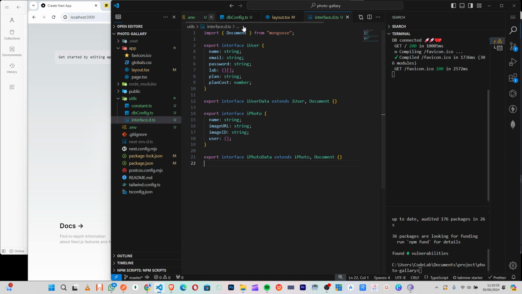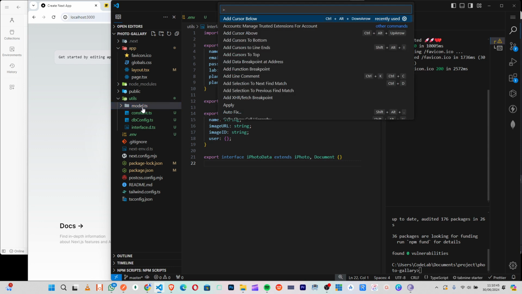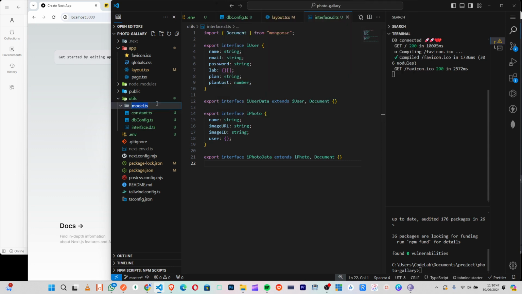Okay, so now make we concrete our model. So I'll say model, so this should just be model, not model dot ts. Awesome. So we'll say user model dot ts.